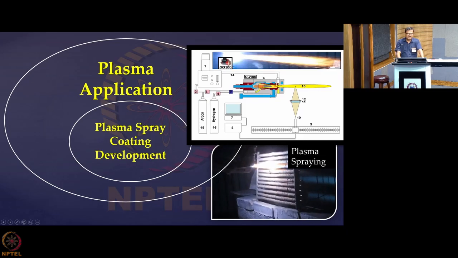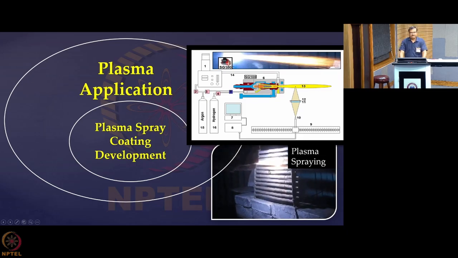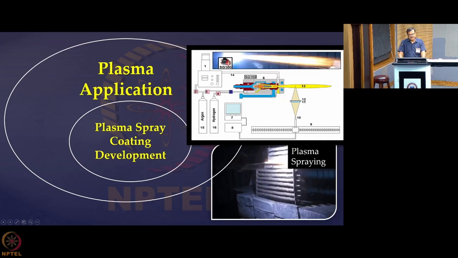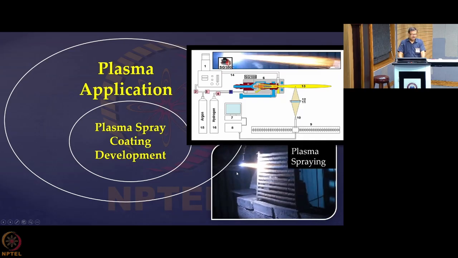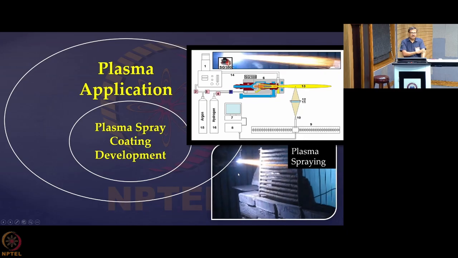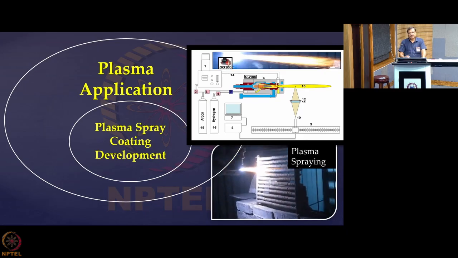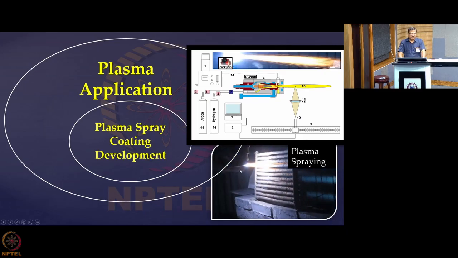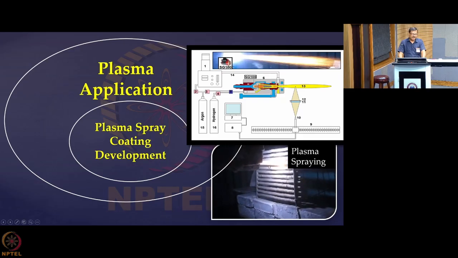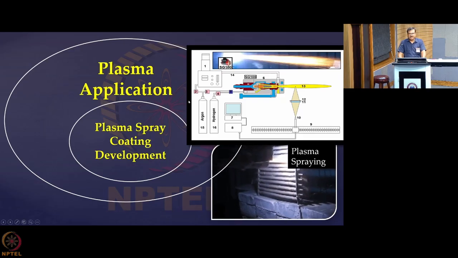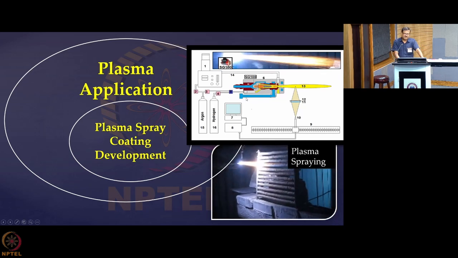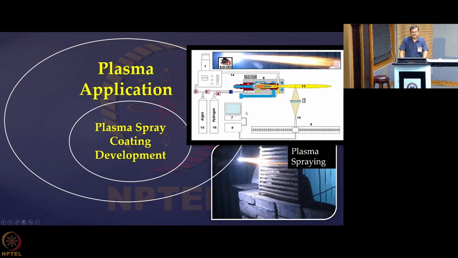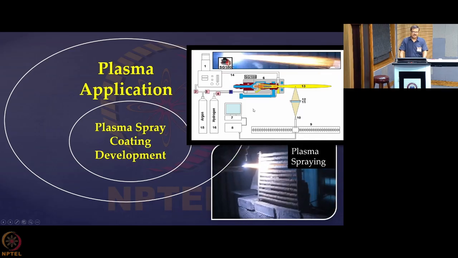So you are seeing here the actual spray process as it is going on. You require a robot which will precisely do the job. You can program the robot in a way that it covers the area of your interest, and typical peripherals for a plasma spray system are shown schematically over here.